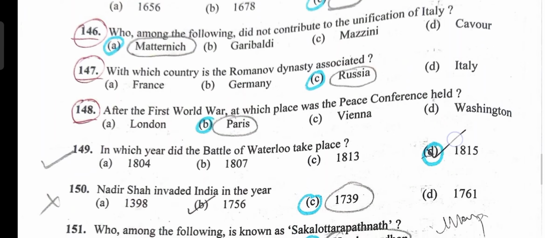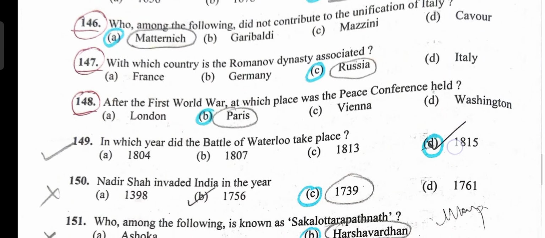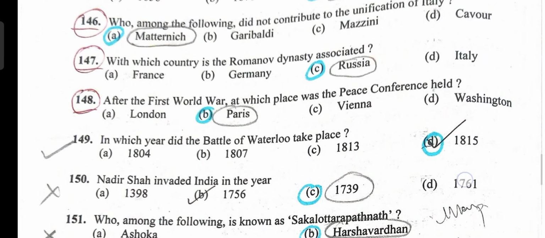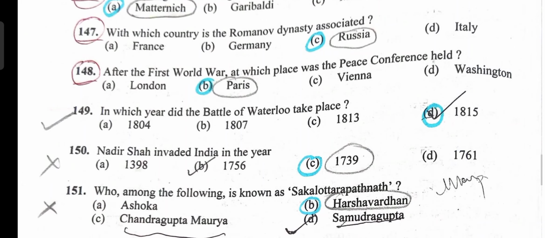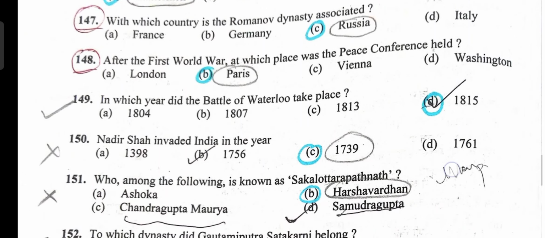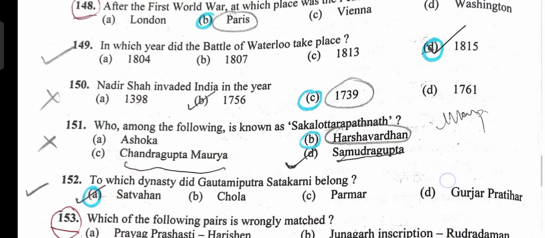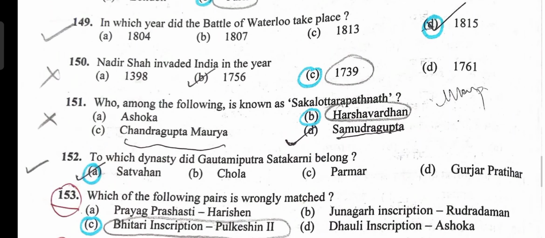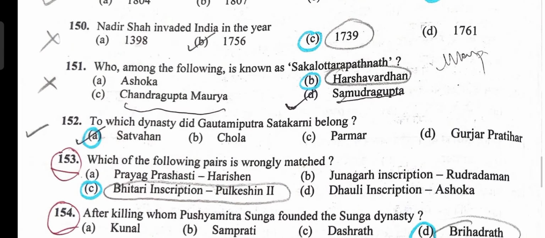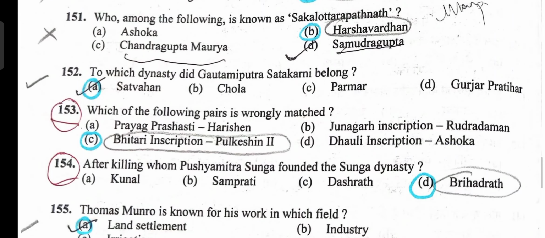Next question, with which country was the Romanov dynasty associated? Option C, Russia is the correct answer. After First World War, peace conference was held in Paris, option B. Battle of Waterloo, 1815, option D is correct. Nadir Shah invaded India in 1739, option C is correct. Who has been known as Sakal Uttarapathanath? Harshavardhana, option B is correct.